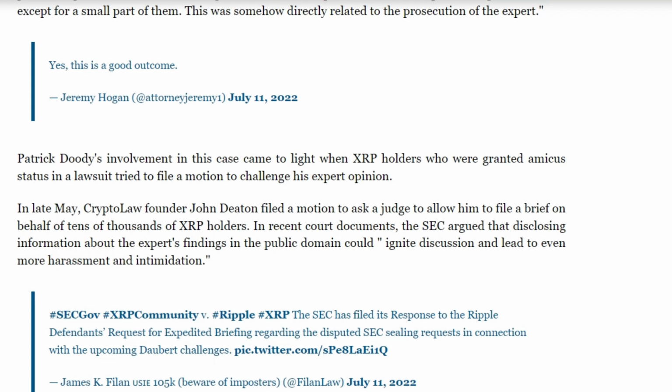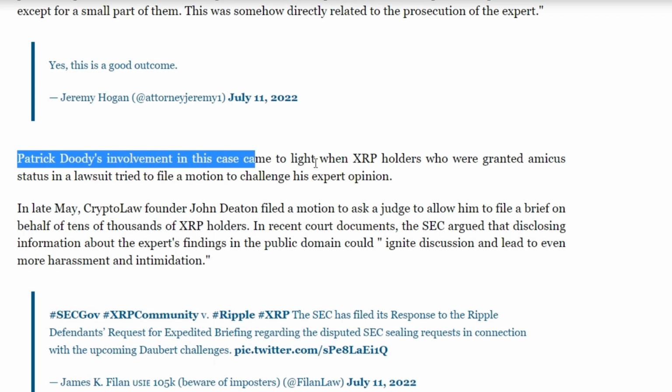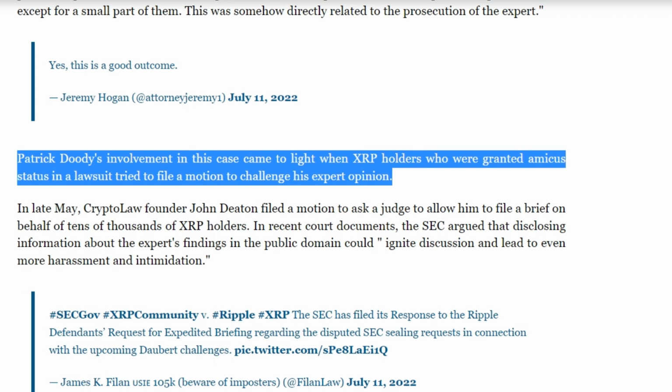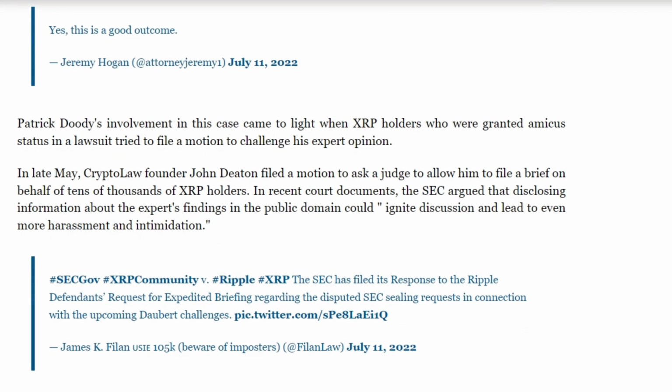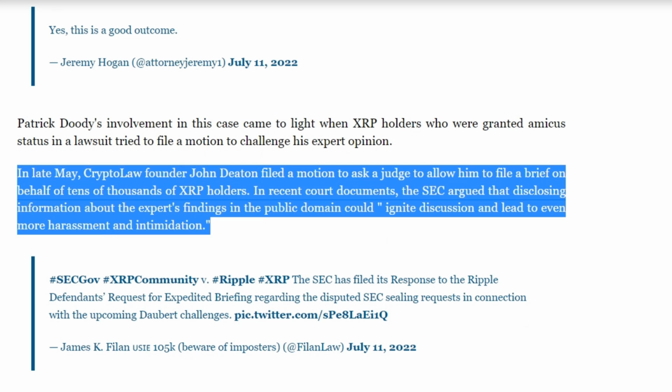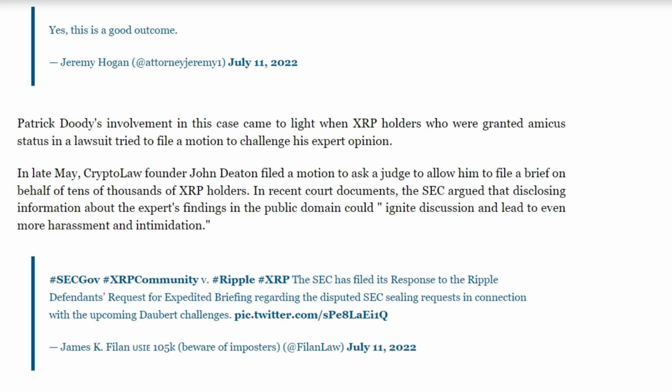Patrick Duty's involvement in this case became known when XRP holders who received amicus status in the lawsuit tried to file a petition challenging his expert opinion. At the end of May, CryptoLaw founder John Deaton filed a motion to ask a judge to allow him to file a briefing on behalf of tens of thousands of XRP holders. In recent court documents, the SEC argued that disclosing information about the expert's findings in the public domain could spark discussion and lead to even more harassment and intimidation.